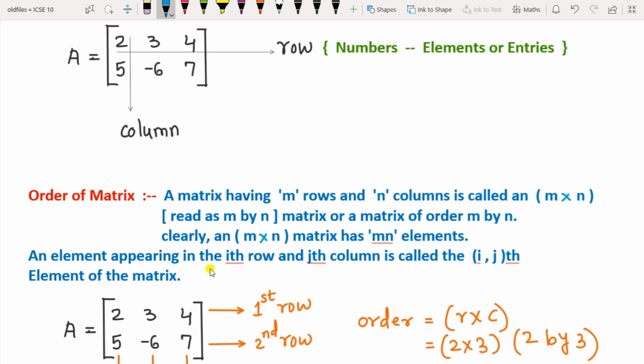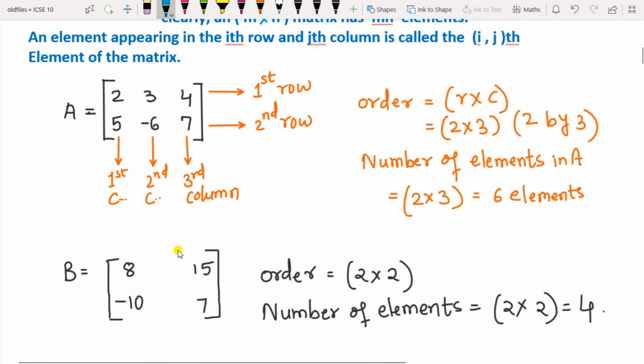An element appearing in the ith row and the jth column is called the ijth element of the matrix. This you will understand here. This is a matrix A. These are its rows and these are its columns. So it has the first row, this is the first row, this is the second row, and this is the first column, second column and the third column.